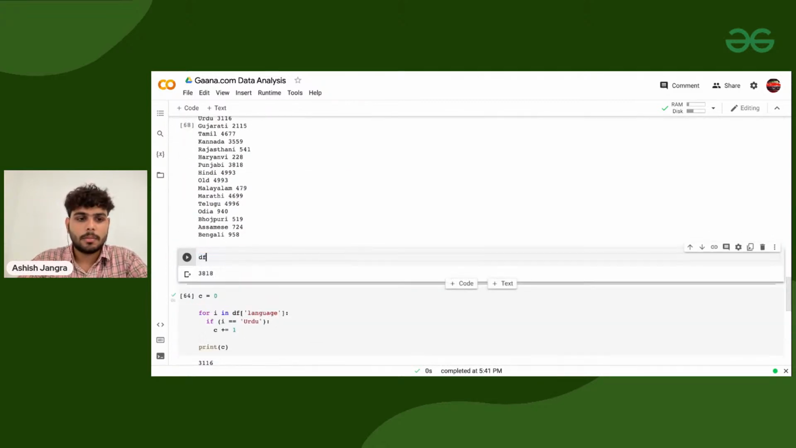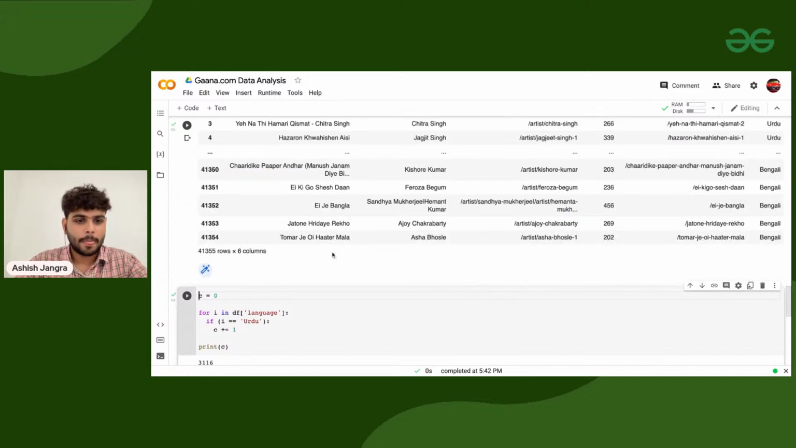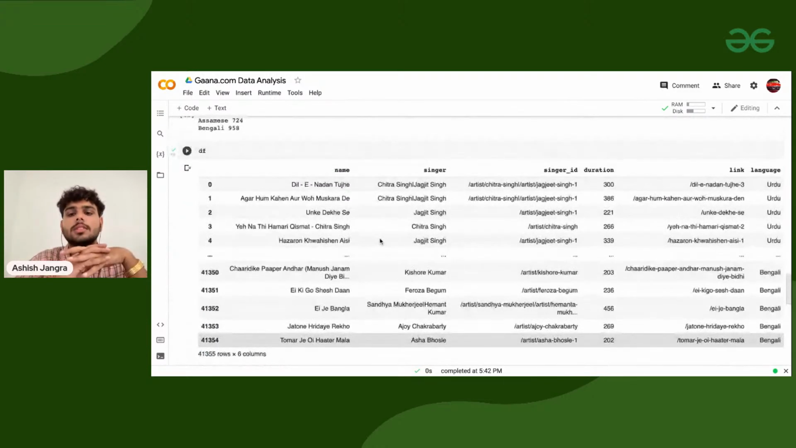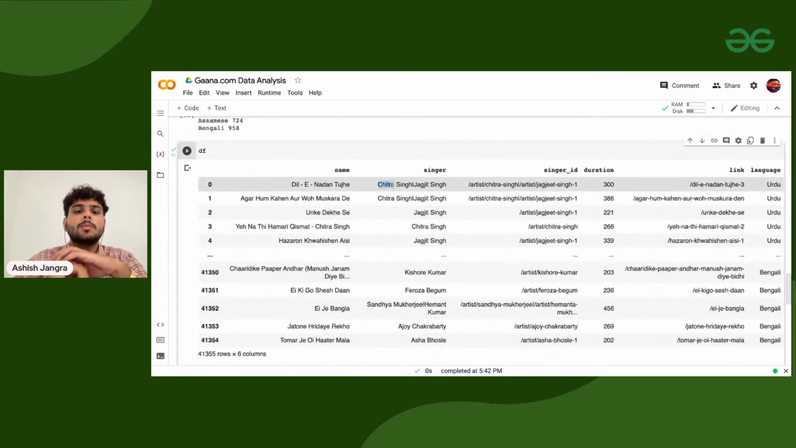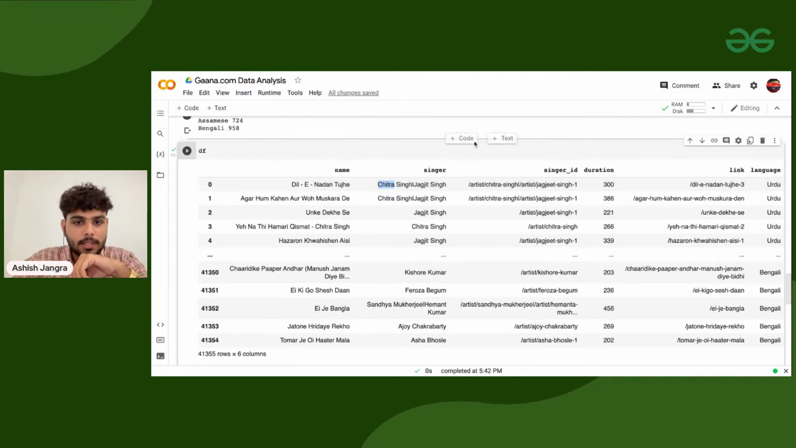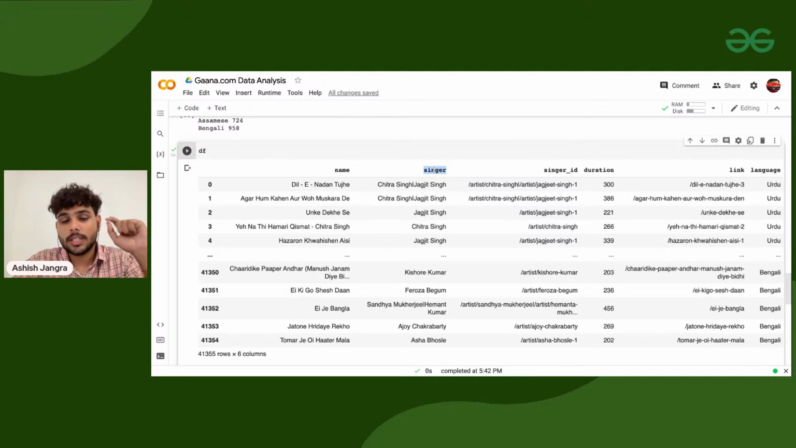So I'm printing the data frame, and in the data frame, let's suppose I'm adding complexity to the project. Let's suppose I want to know how many singers there are in English, or which singer has sung the most number of songs throughout the data set, to be more specific, right? For that purpose, I need to take which column? The singer column. But here we have a problem.